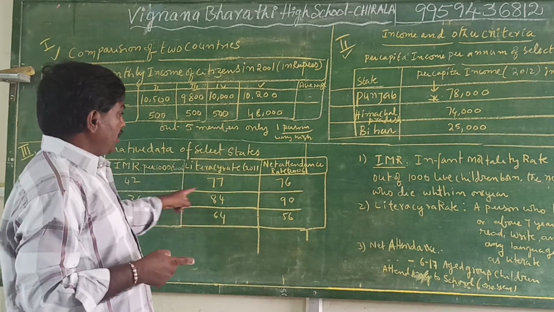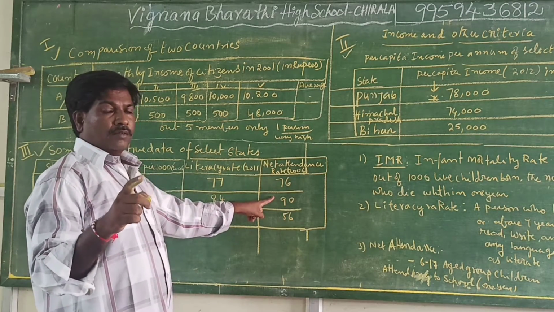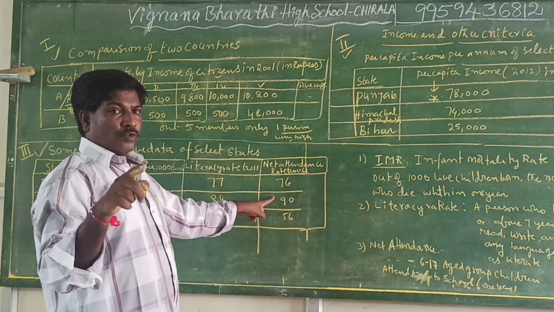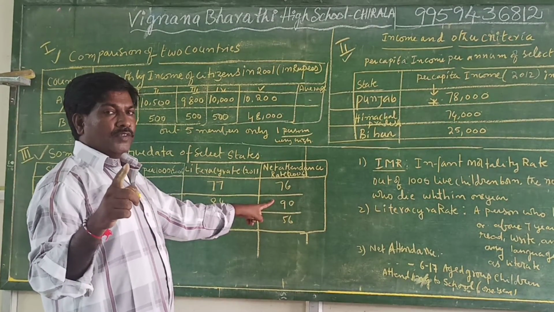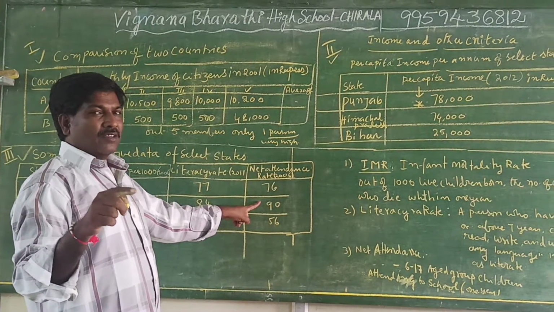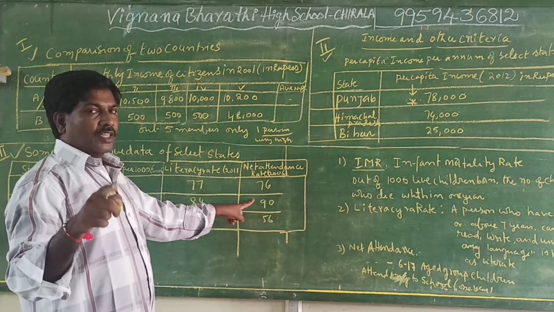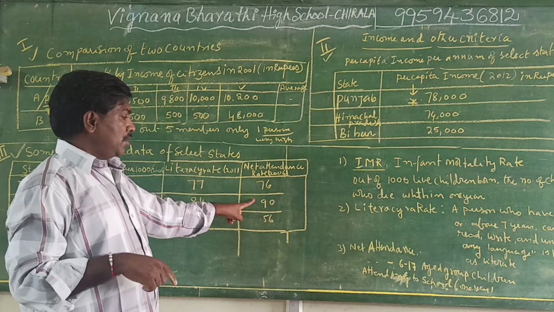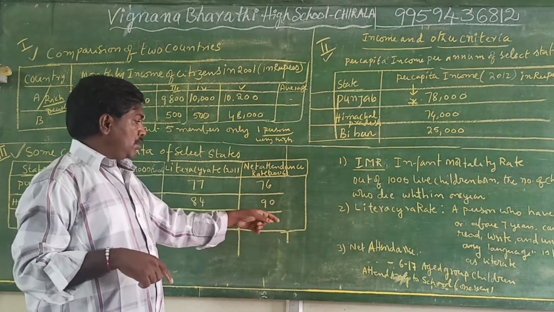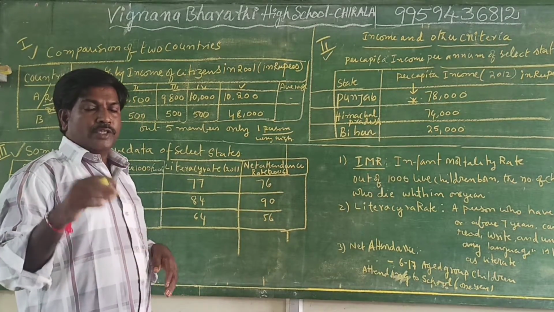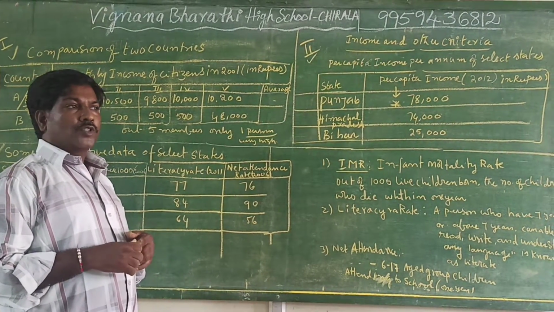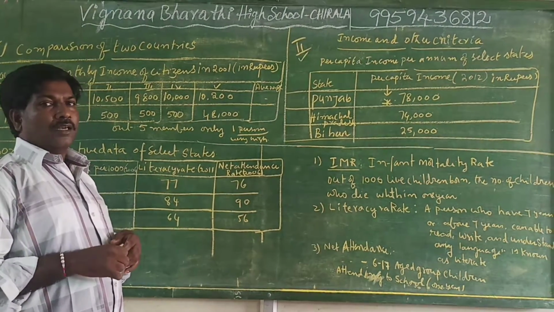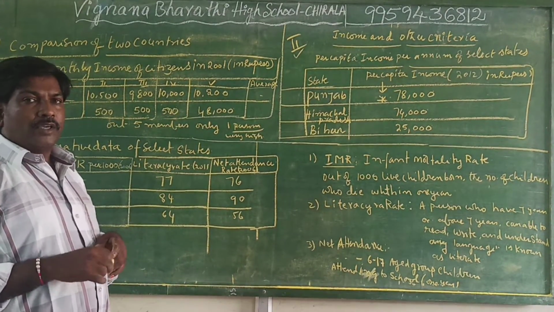And one more important thing is the net attendance rate. It means the 6 to 17 age group people who go to school per year, that is, how many attend out of the total strength. That is called the net attendance rate. The age group people, especially 6 to 17 years, who are going to school, that is known as net attendance rate. That we will calculate for a year.